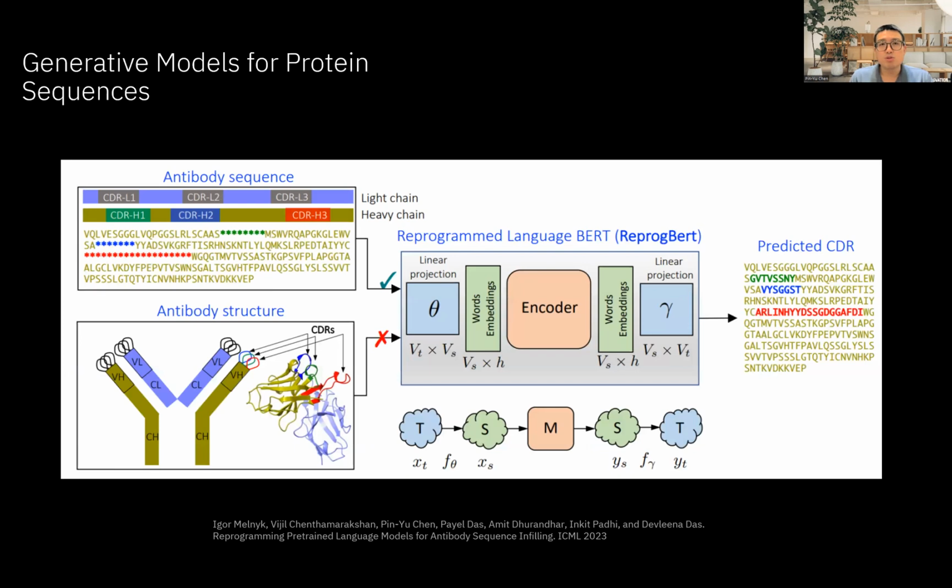We can also reprogram a generative model to infill protein tasks. In this case, we are again inserting the input transformation and output layers to reprogram a BERT model to do antibody sequence infilling tasks. It is one of the generative models for protein sequence design with very high data efficiency and diversity.